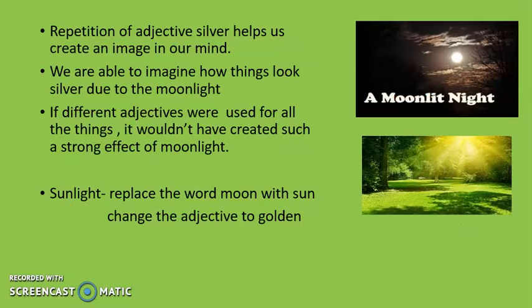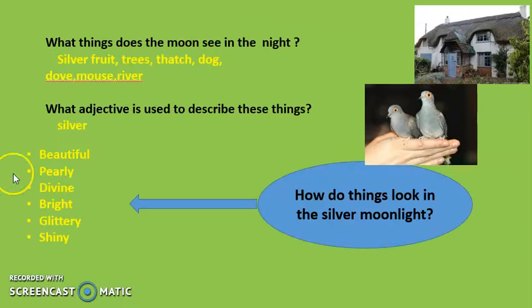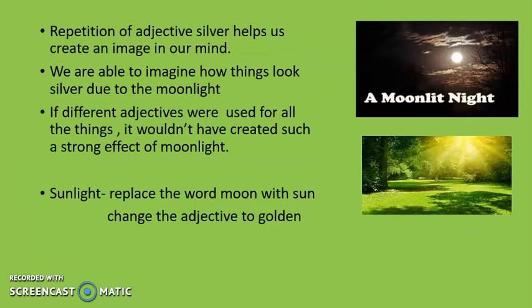Now, why has the poet not used those words, okay? Why has the poet not used these words? Why didn't he say beautiful fruit, or pearly trees, or divine dog, or glittery dove, or maybe shiny river? Why has he not used these words, and he has only used the word silver over and over again? Okay, so remember the repetition of the adjective silver.